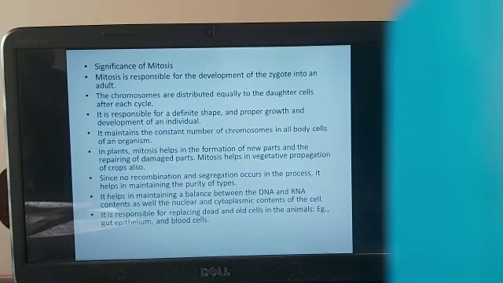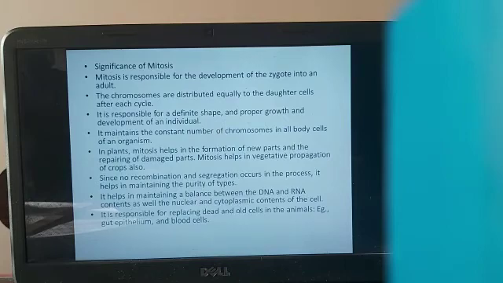Now let us quickly see the significance or importance of mitosis. Mitosis is responsible for the development of the zygote into an adult. The chromosomes are distributed equally to the daughter cells after each cycle. It is responsible for definite shape, proper growth, and development of an individual. It maintains a constant number of chromosomes in all body cells of an organism.